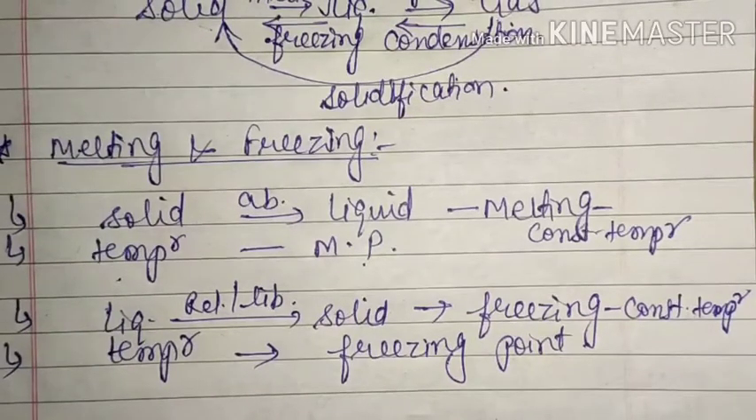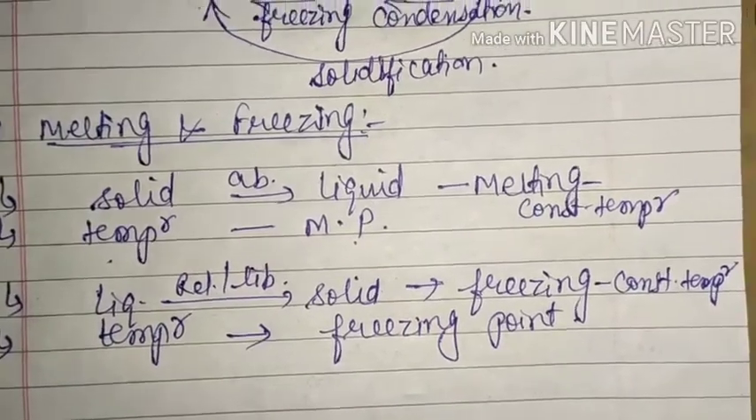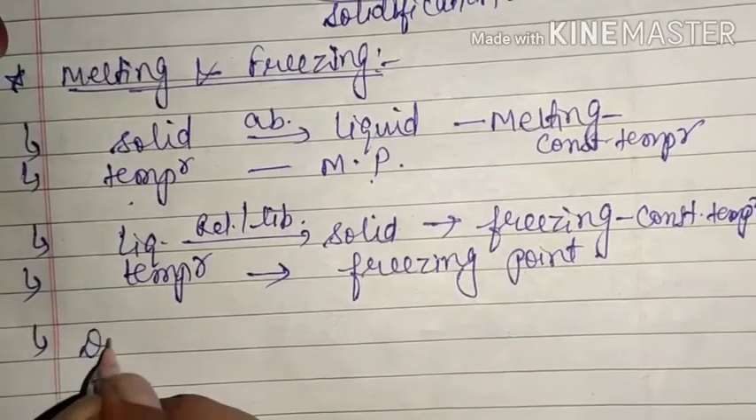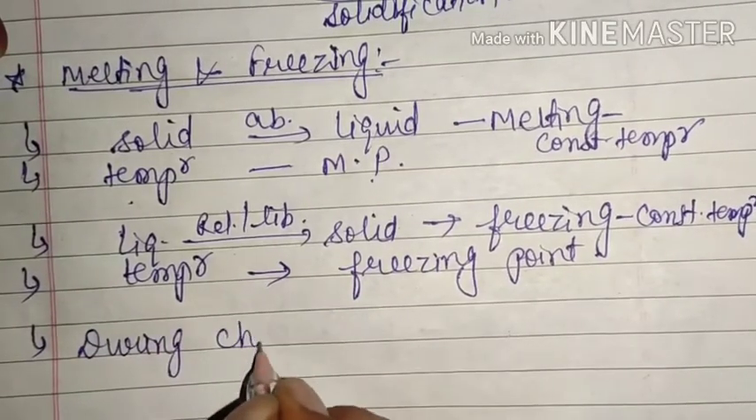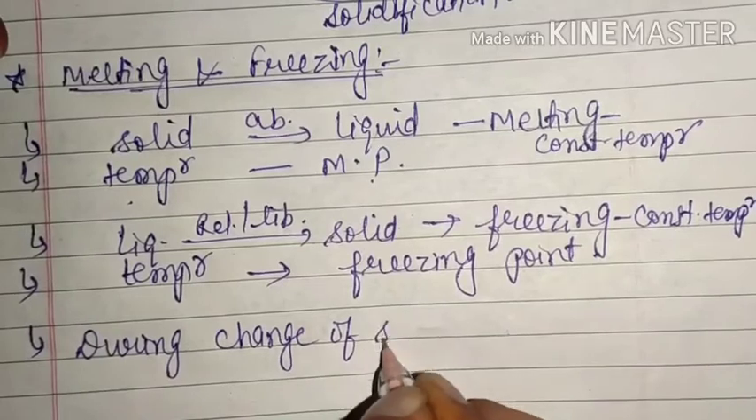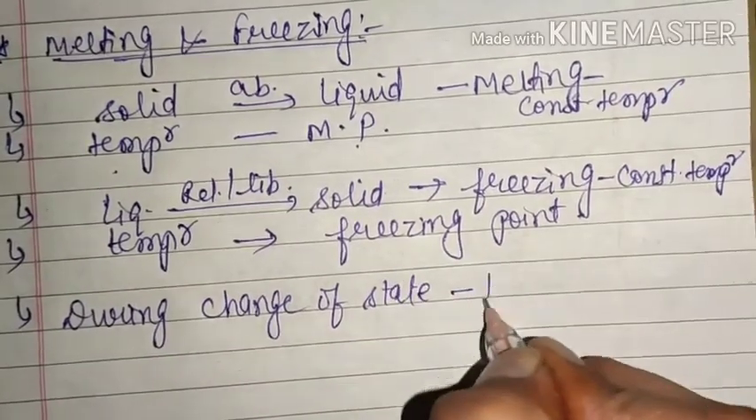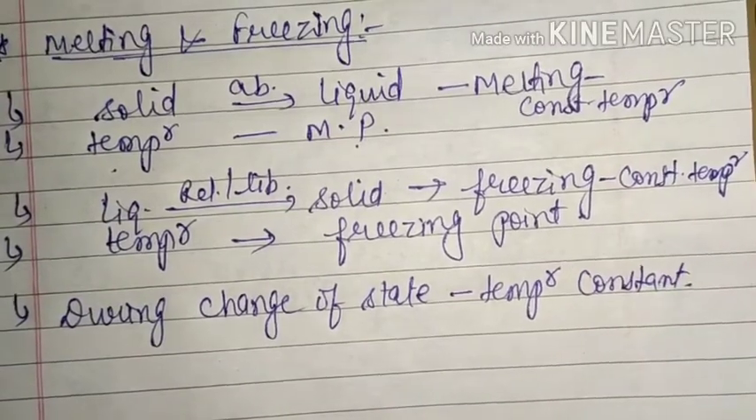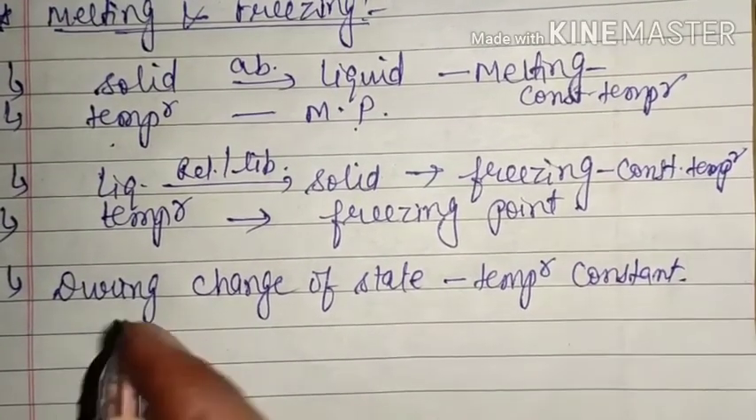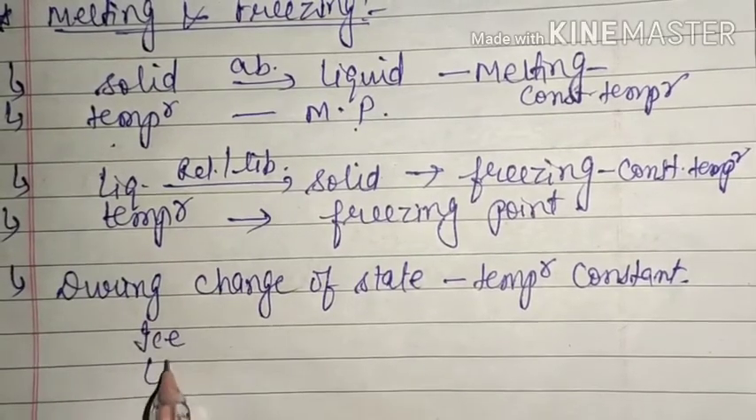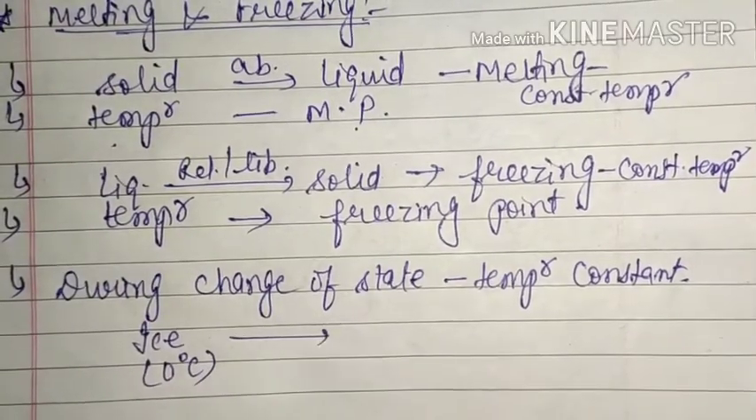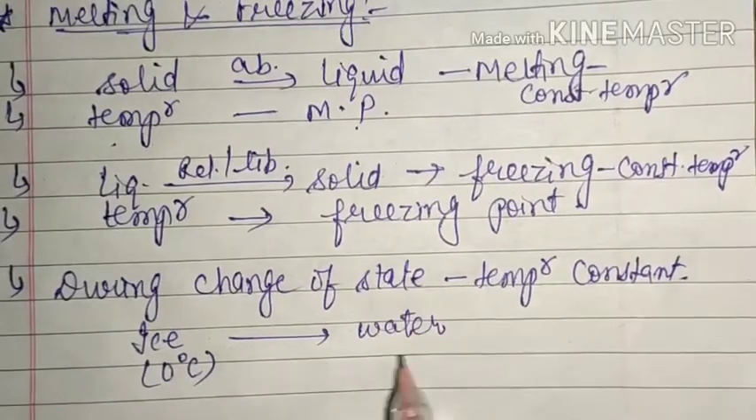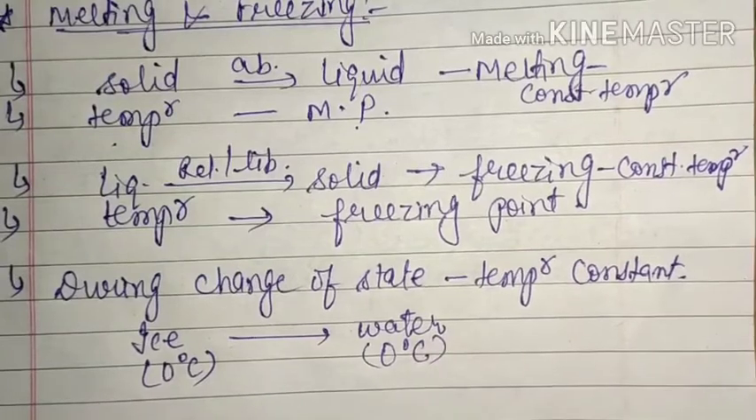That means from here we can conclude that during the change of state of matter, temperature remains constant. That means temperature does not change. That means if you are having ice at 0 degrees Celsius and if you are heating it, then the ice will convert into water, but when you observe the temperature of the water, it will also be 0 degrees Celsius.